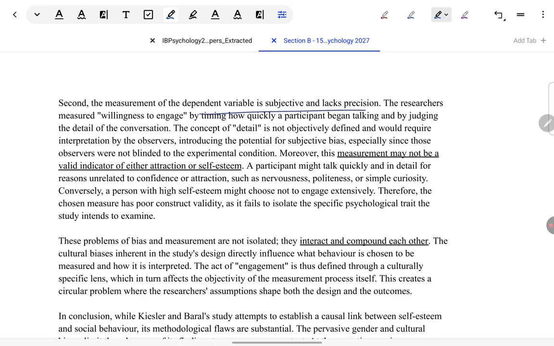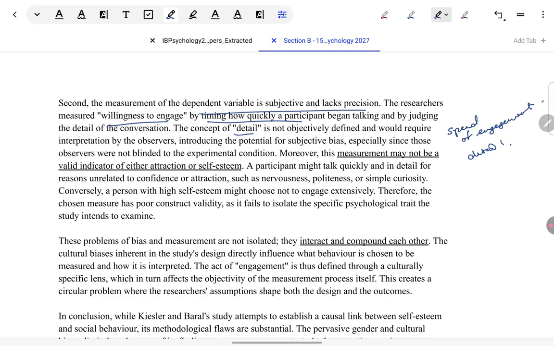Okay, here a dependent variable measurement issue is also given. Here, more than observation, willingness to engage is measured by timing how quickly the participant engages. What I have taken as a measurement issue is the speed of engagement, of initiating a conversation. Again, that becomes a very narrow issue. If you are talking about speed of engagement or detail, how much they engage, that again becomes a very narrow way of looking at attraction.